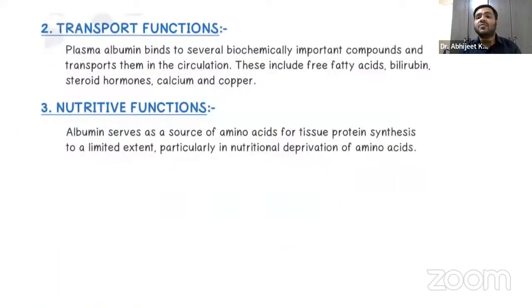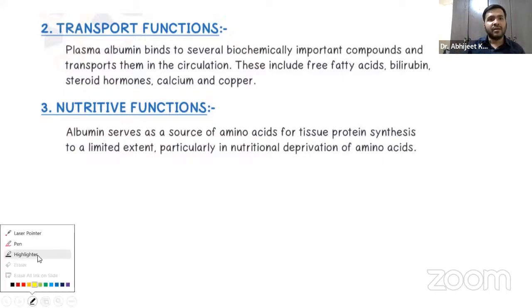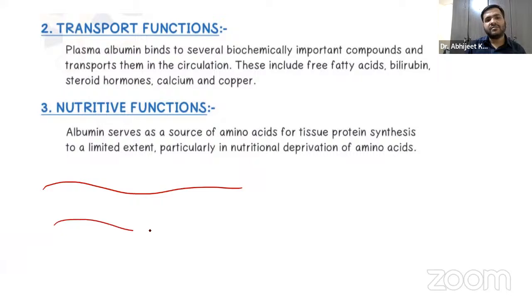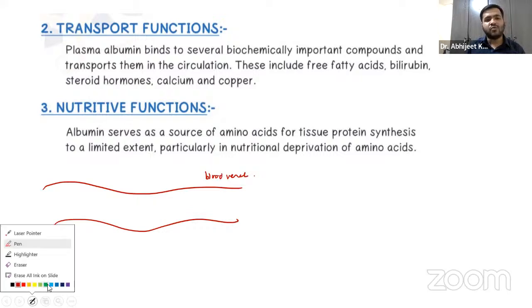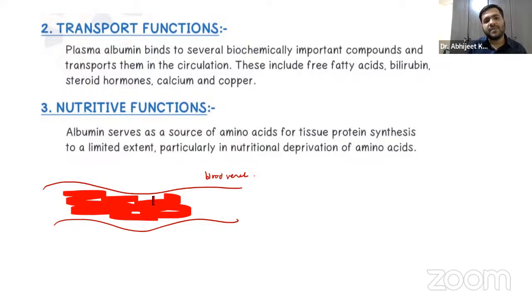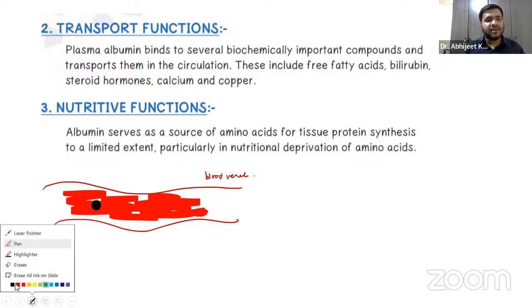Coming on to the next, that is the transport functions that are performed by albumin. For example, guys, suppose this is the blood vessel, and in the blood vessel, you already know the blood has two components: the RBC, WBC, and platelets, and along with that we have the plasma component also. The plasma albumin will be binding to important compounds. So basically, plasma albumin will be bound to the free fatty acids.